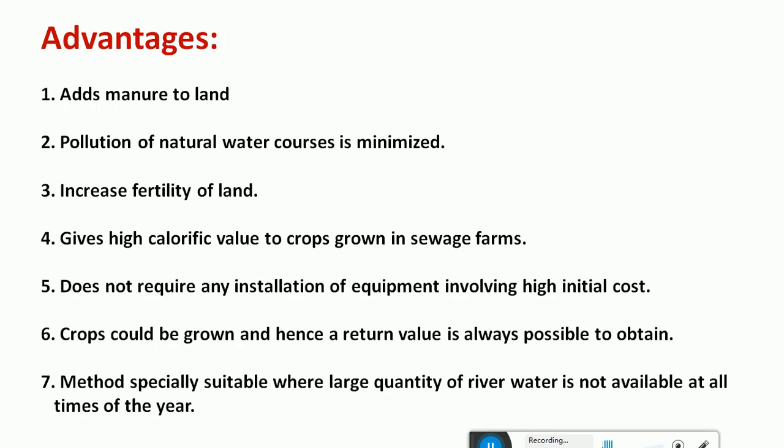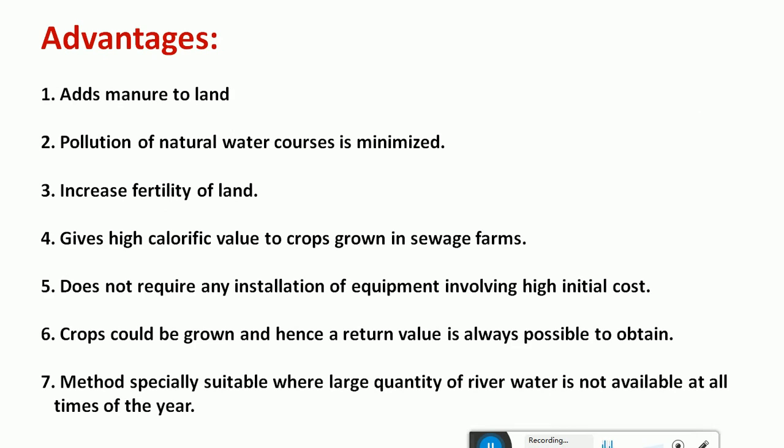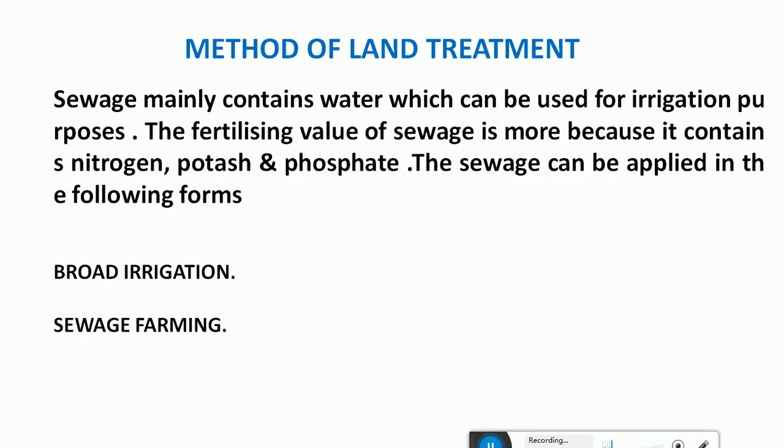So what are the methods of land treatment? The disadvantages include that if the sewage is not properly treated, or if the quantity or strength of the sewage is very high, then it will block the soil particles, and that condition is known as sewage sickness. We shall see that later. But before that, let us see what the methods of land treatment are.